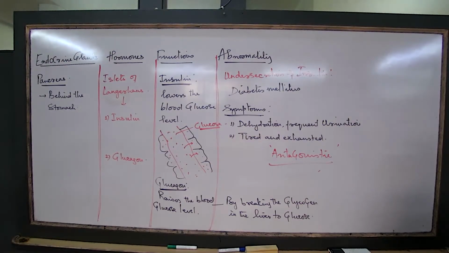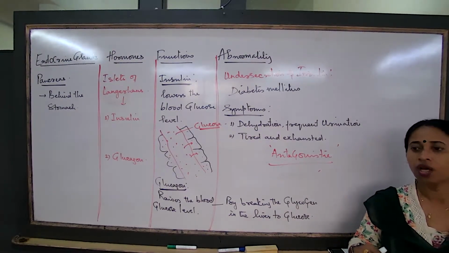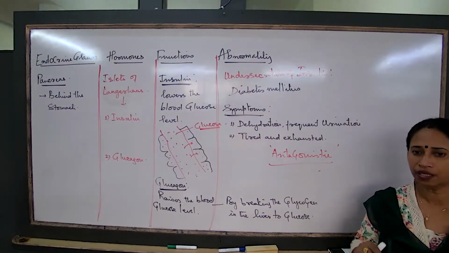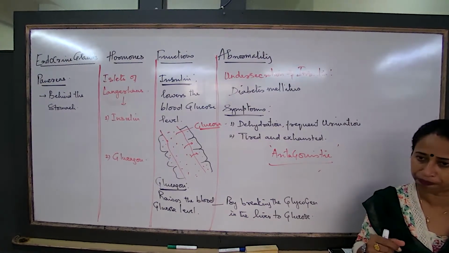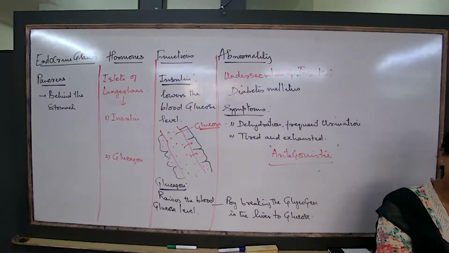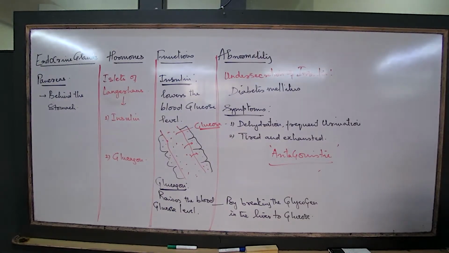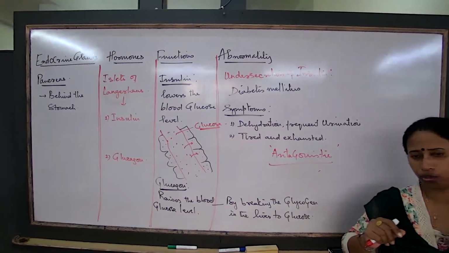Now what is the question you are asked in the paper? You are asked a question, why is insulin, the injection, not in the form of a capsule? Why does the person have to take the injection directly into the blood? Intravenous injection क्यों लेना है? Why can that not be in the form of a tablet or a capsule? Can you tell me? Because directly through the blood. एक तो ये है concept.